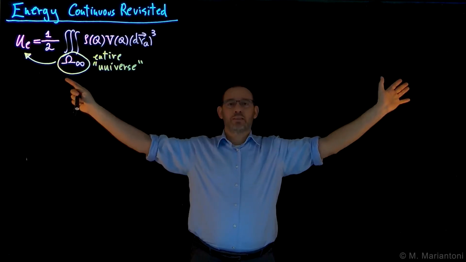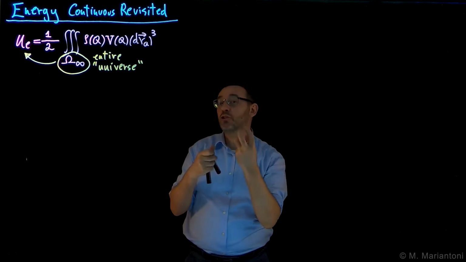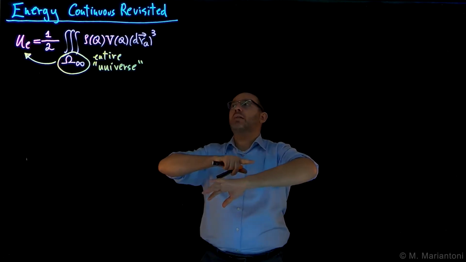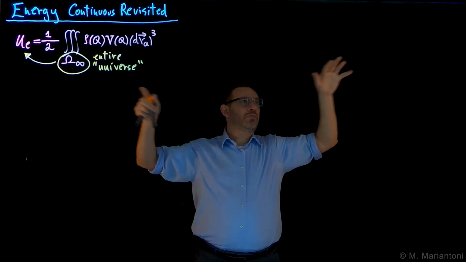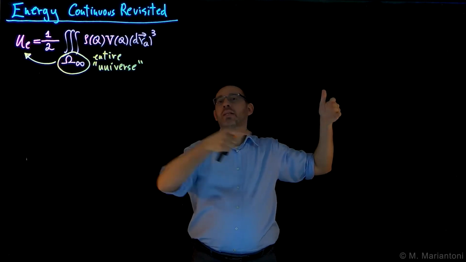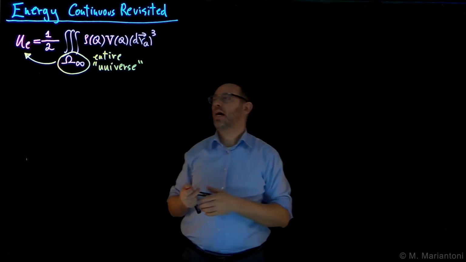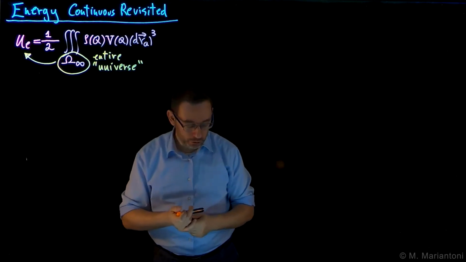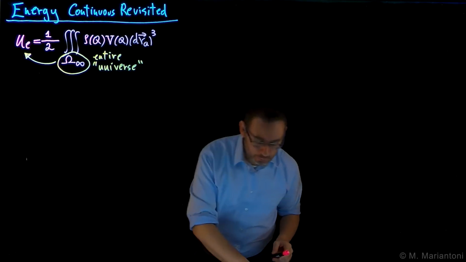So I have an infinite extension, and in order to catch all the energy associated with that system, I need to integrate over the entire universe. If I integrate over a subset, I obtain something less than the entire energy. That is why we must integrate over the entire universe. If we do that,